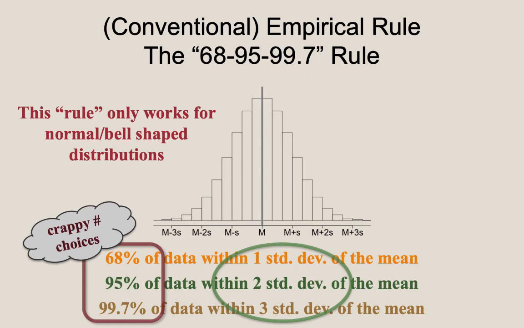Alternatively, the count by thirds empirical rule is far more pragmatic for the people who might wish to use the approximation that this rule provides. The advantage to this old, traditional, crappy rule is that we are counting by whole standard deviations, 1, 2, and 3. But the problem is that the resulting percentages, rounded or not, are really not that useful. We essentially sacrifice usability just to count by whole numbers.